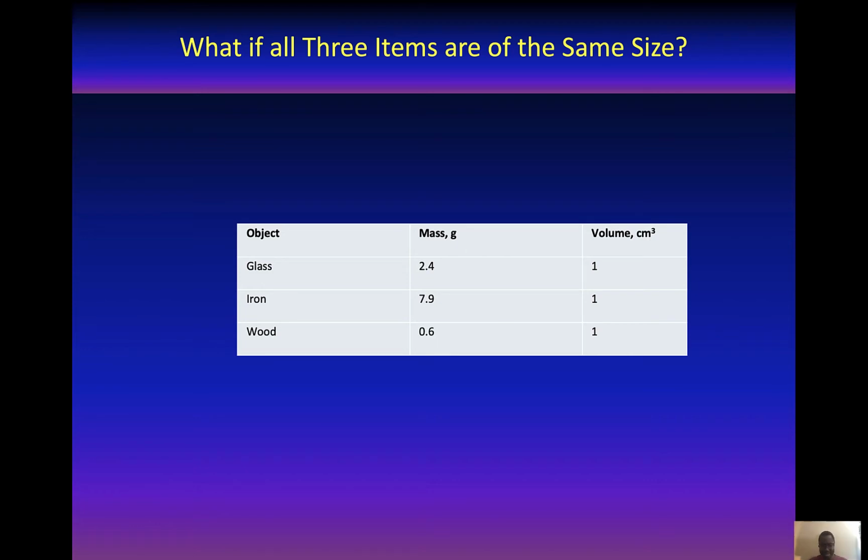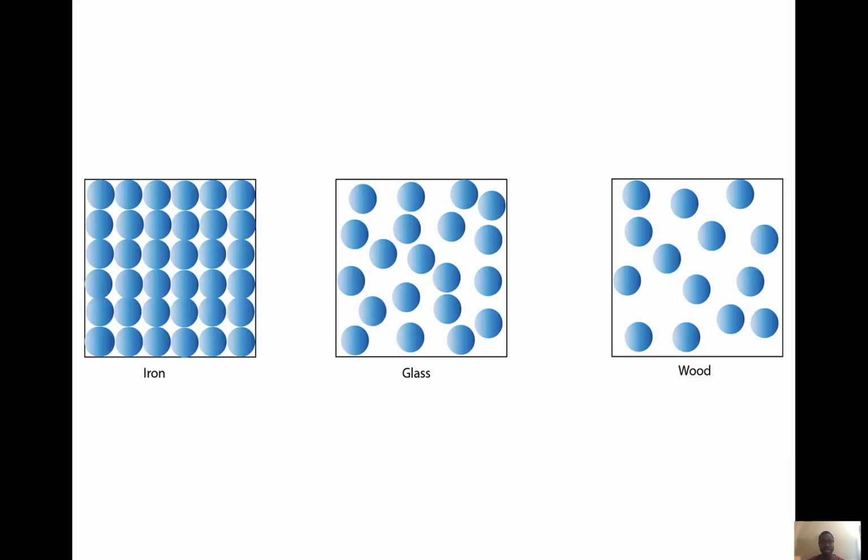To make sense of this, let's examine how the atoms pack in each substance at the molecular level. So here we do have particle models: a particle model of iron, a particle model of glass, and a particle model of wood. We've used the same size square to depict the same size volume. In iron we have lots of iron atoms, and these iron atoms are closely packed with little empty spaces between them.